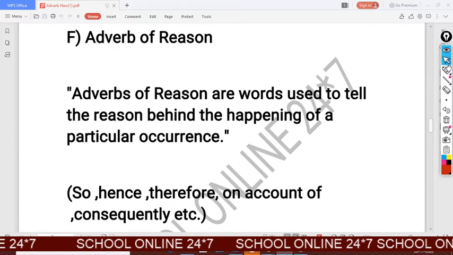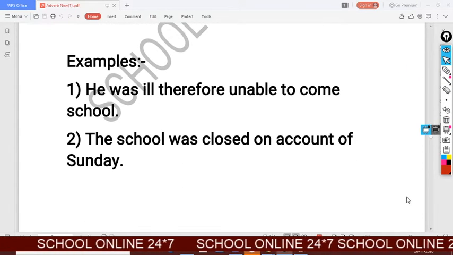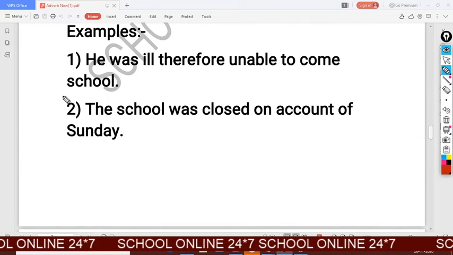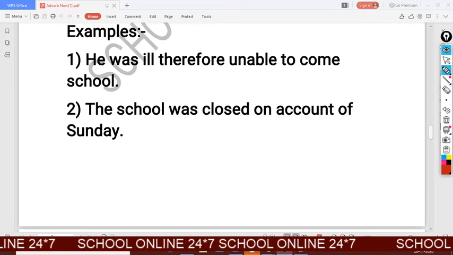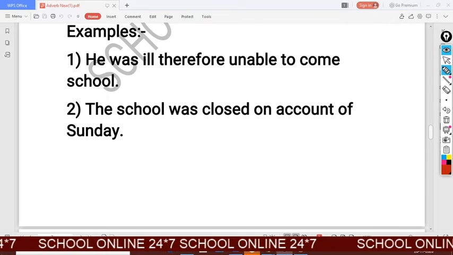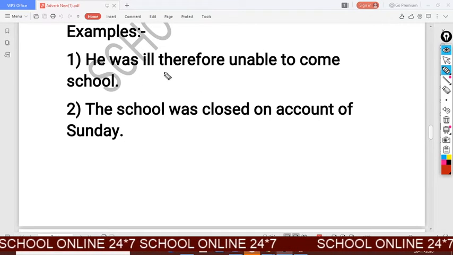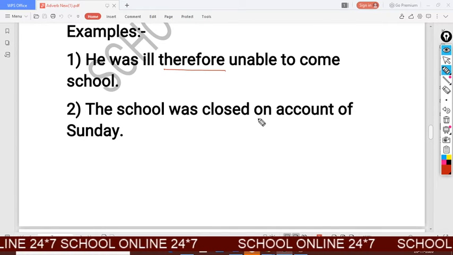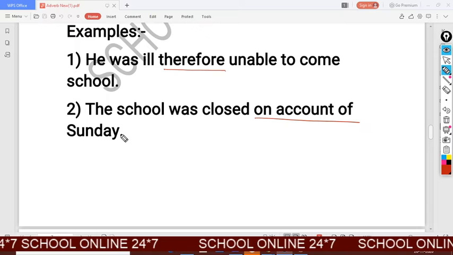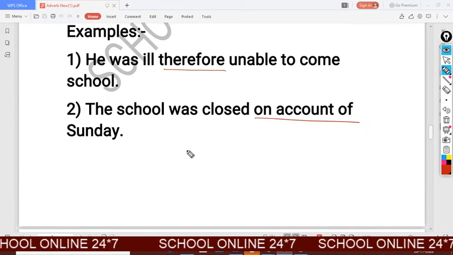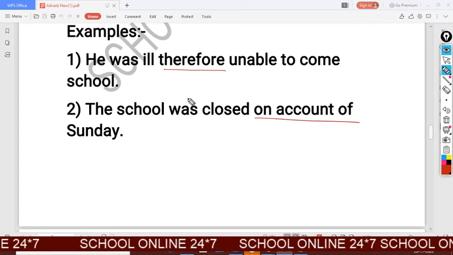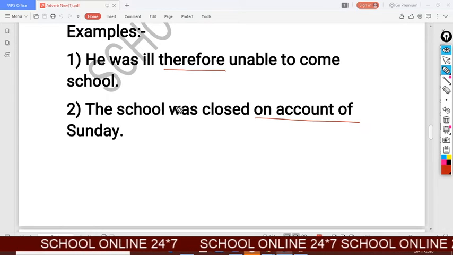How? Look at the example. It should be clear to you all. Look at the first example. He was ill, therefore unable to come to school. The school was closed on account of Sunday. So these words declared the reason behind something happened.